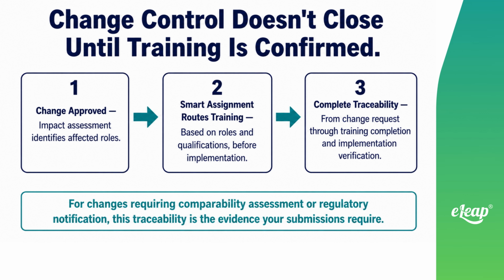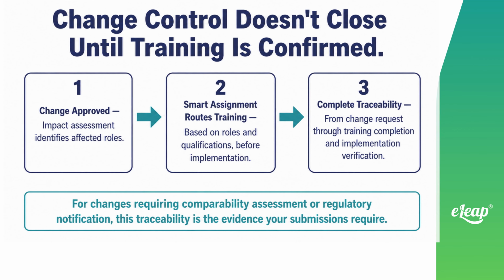Change control doesn't close until training is confirmed. Smart assignment routes training based on roles and qualifications before implementation. For changes requiring comparability assessment or regulatory notification, complete traceability from change request through training completion and implementation verification provides the evidence your submissions require.